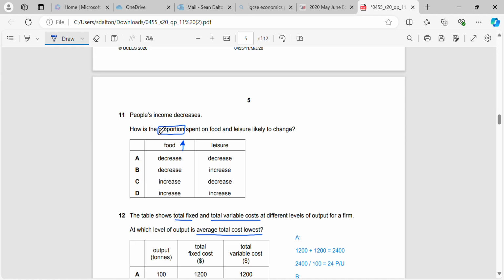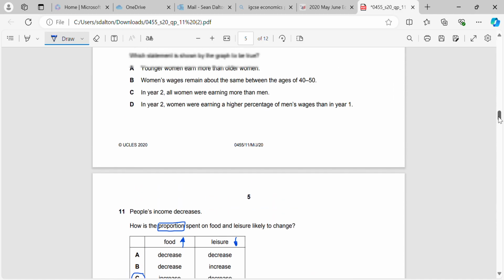So when our income goes down, we're more likely to spend a higher percentage of our income on food because food is the basic necessity we need, and we're more likely to cut back on our leisure expenses because our leisure expenses are wants and our food are needs. So food up, leisure down: the percentage of income that we'd spend is more likely to increase with food because we need to spend more as we've got less money as a percentage, and less on leisure as a percentage of income.